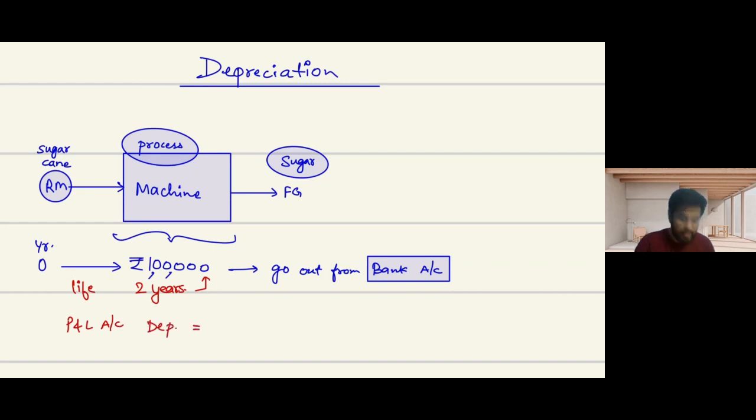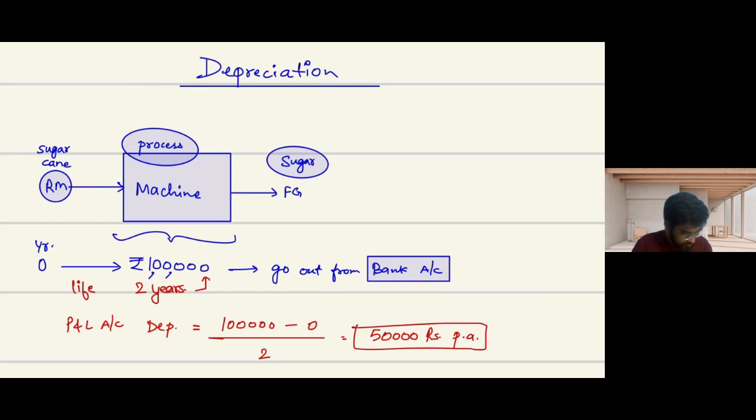And if I use the formula, that is cost of the machine minus residual value, that is 0 rupees, assuming that I will get nothing when this machine is scrapped, and divided by the useful life, which is 2 years. So per annum, I have to charge 50,000 rupees as depreciation. Per annum, I have to charge rupees 50,000 as a depreciation.